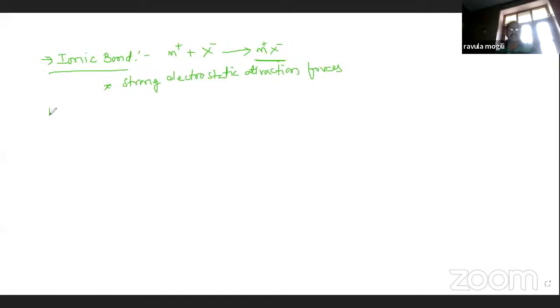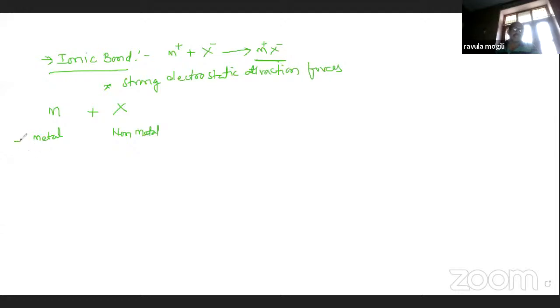Here metals, and this is for non-metal. Here it is a metal. This is for non-metal.